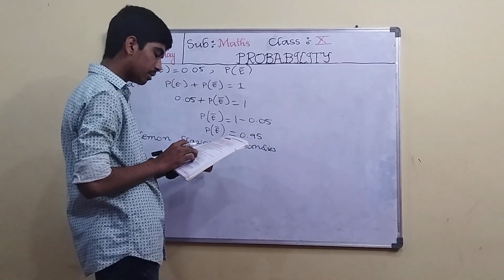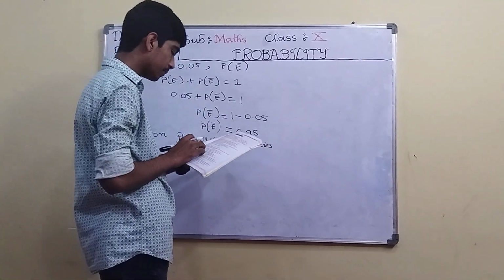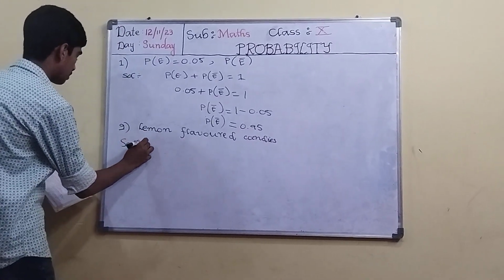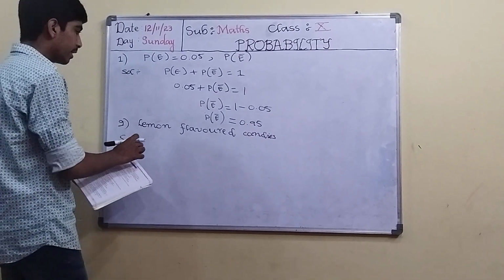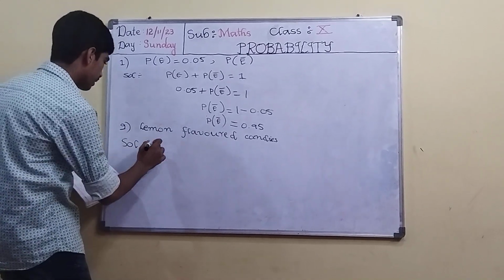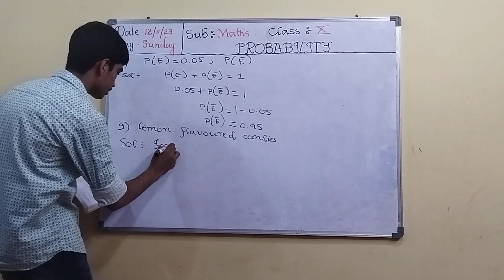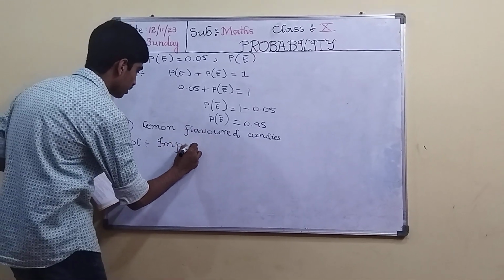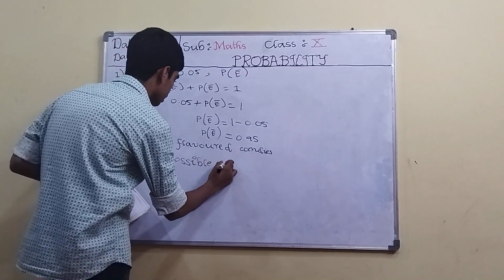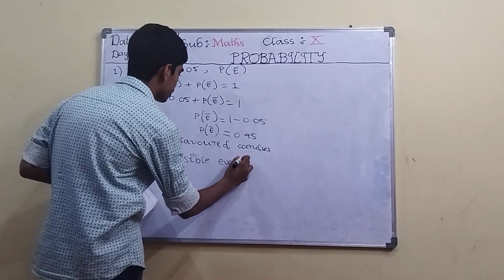So what is the probability that she takes out an orange flavor candy? We have to find the probability of an orange flavor candy. Here in the bag there is only lemon flavor, not orange flavor. So the probability is an impossible event, because there are no orange flavored candies in the bag. An impossible event is equal to 0.